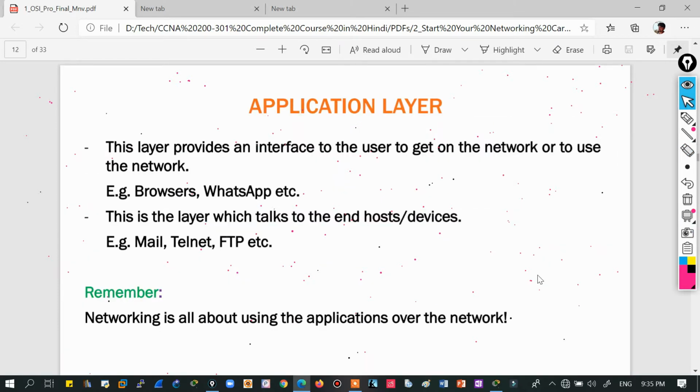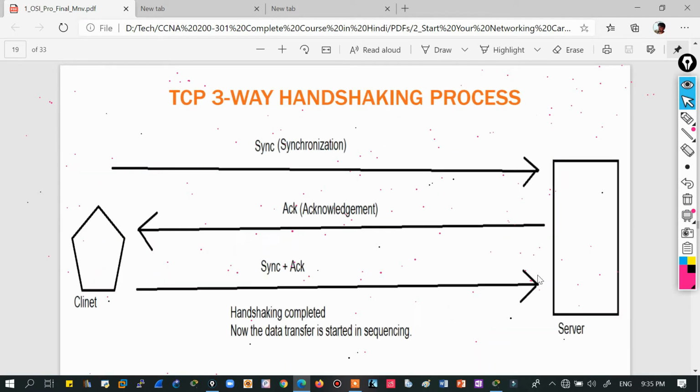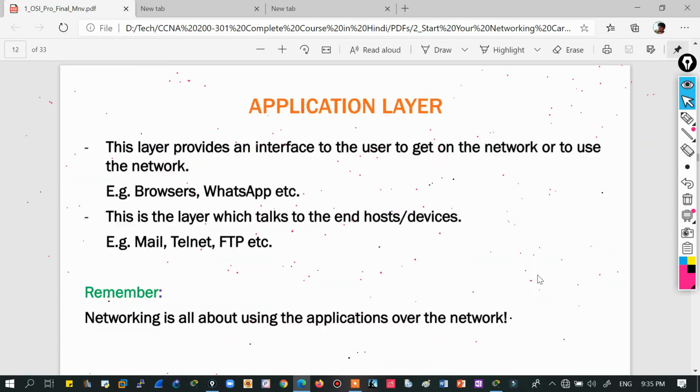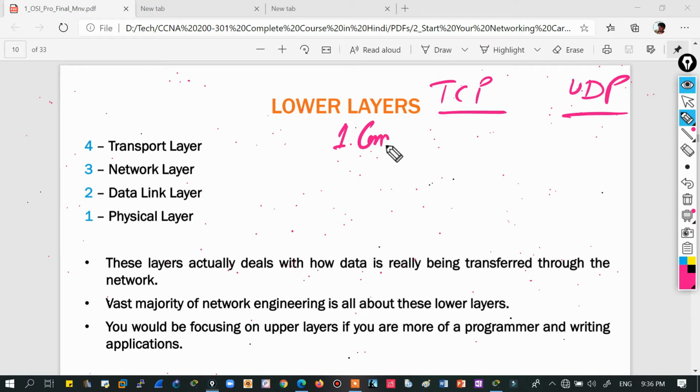So I think I have added some differentiation part, no, I have not added it. So okay, let me discuss here TCP and UDP, right? So this is TCP and this is UDP. First of all, the very basic difference which differentiates TCP and UDP: TCP is a connection oriented protocol, and this one is a connectionless protocol.